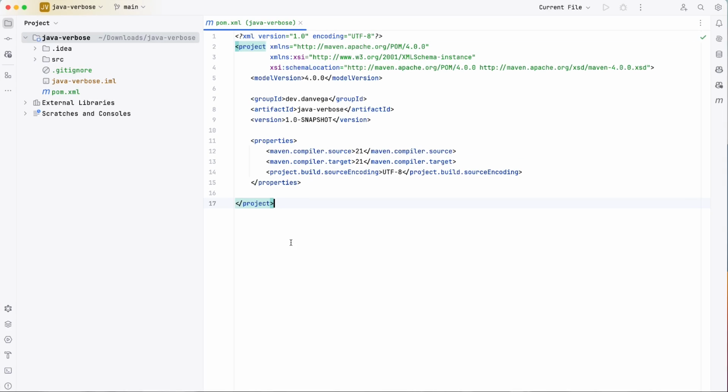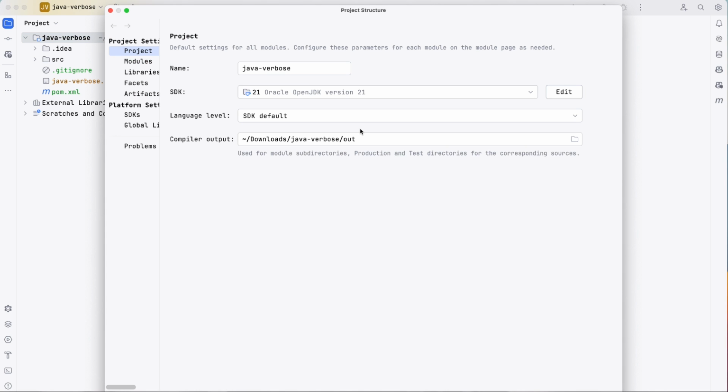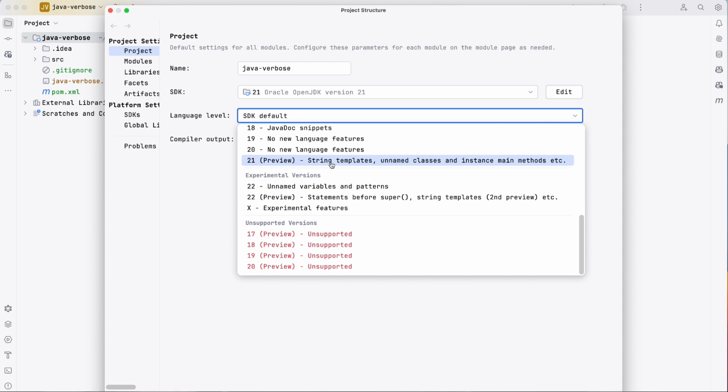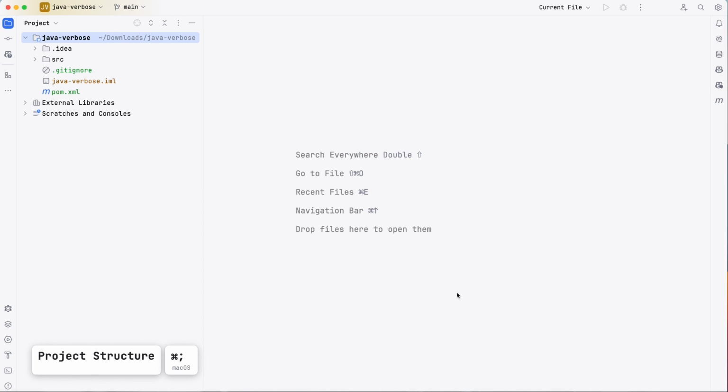All right, so here we are in IntelliJ looking at this project, and this is the POM, so we're using Maven. This is where we declare our dependencies. We aren't going to bring any dependencies in today, but as you can see, we are using Java 21. Now, there might be one thing you have to do to take a look at this first feature. Whatever text editor or IDE you're using, you can set a language level. So I'm setting this to 21 with preview. So I want to use a preview of basically one of the JEPs that is in the README today.